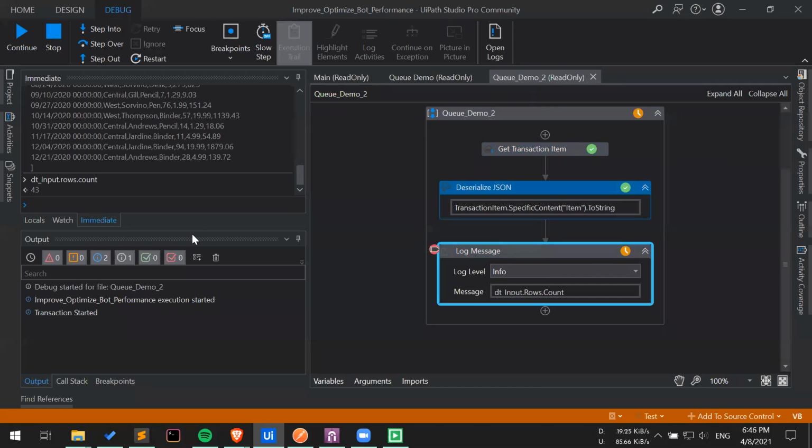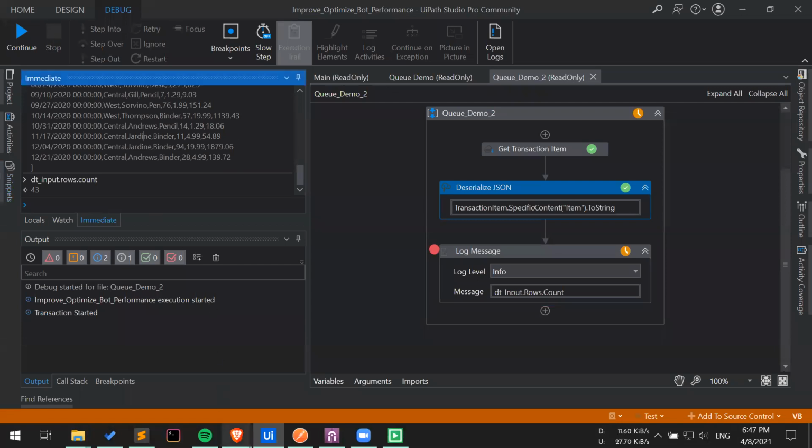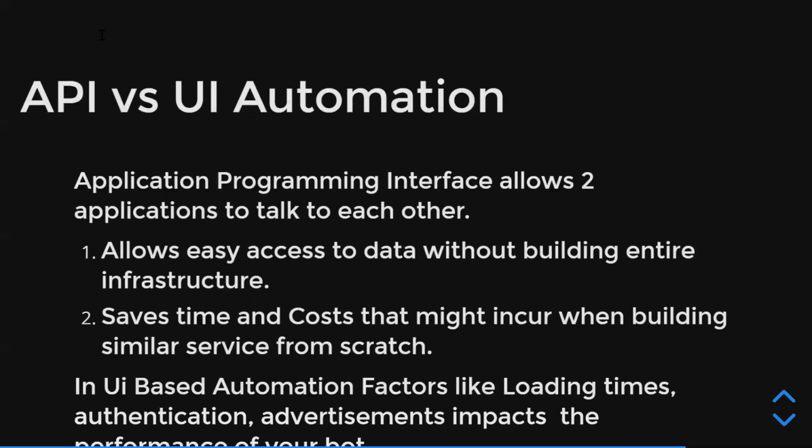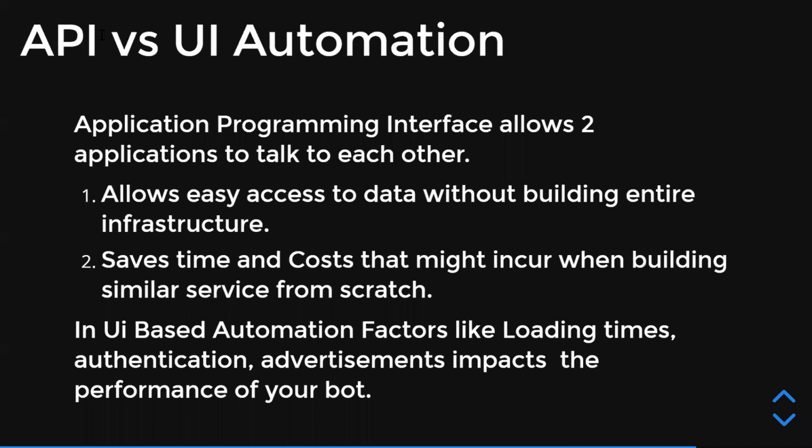Okay, with that, let's move ahead. Considering the time, I will just dive into the next topic, and then we will be taking the questions. The next topic is API versus UI automation. I hope everyone knows the answer about that, but I still felt like I should focus on this topic because this is very important when it comes to any type of automation. Also, unfortunately, I have to mute every one of you because there is a lot of noise coming in.